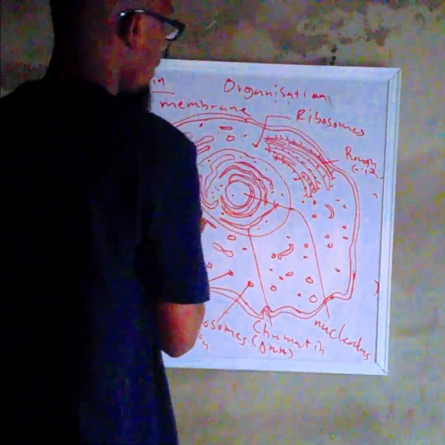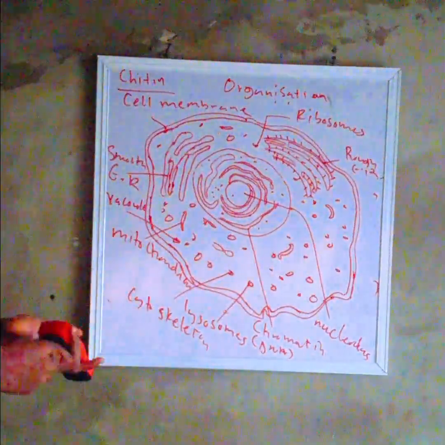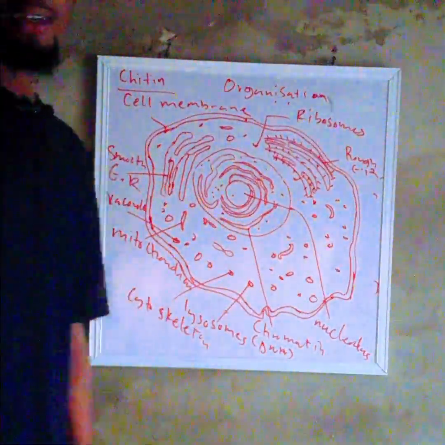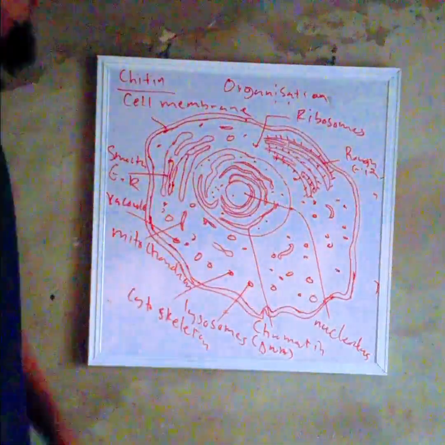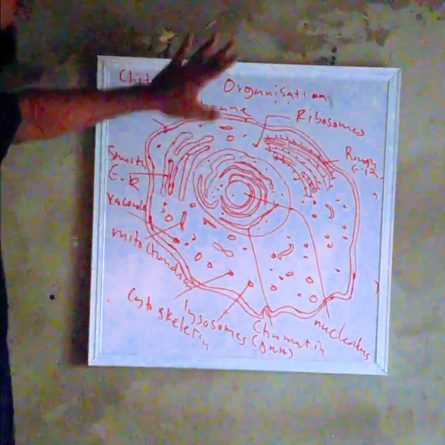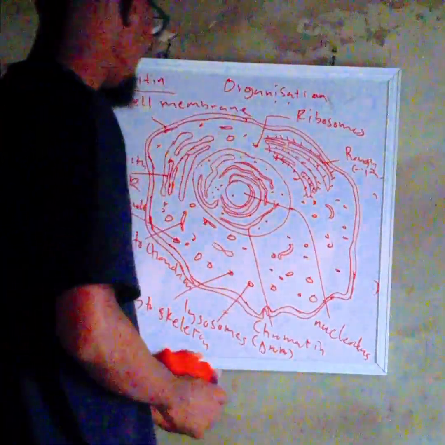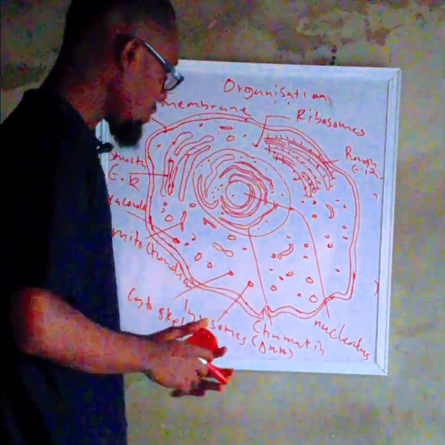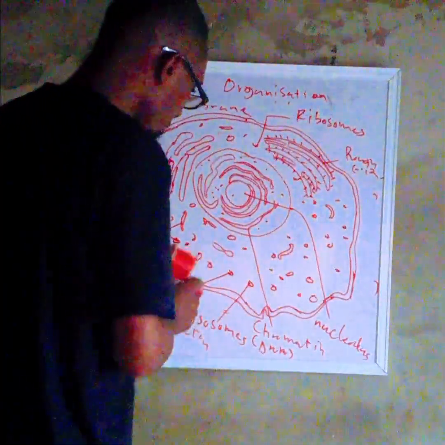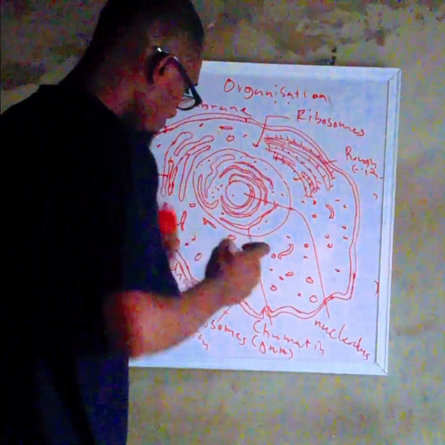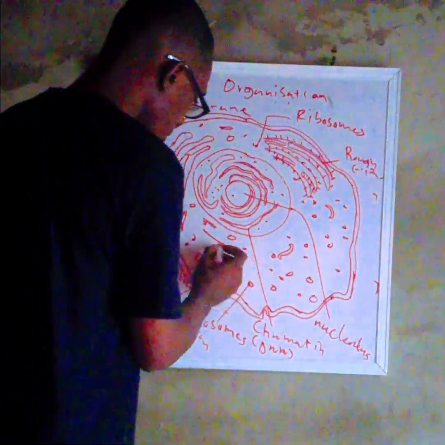Let me name it here. There's no place to name it. This is a typical eukaryotic what? Cell. And these are things you need to know offhand. You don't actually have to draw it exactly this way. Okay, I've missed one thing. The Golgi apparatus. Very important. Or the Golgi body. Let me create space here. The Golgi apparatus.